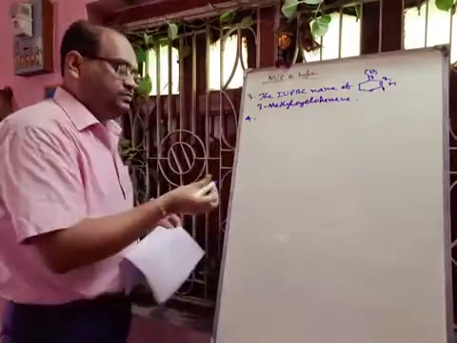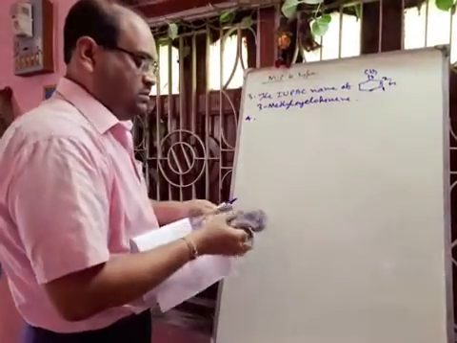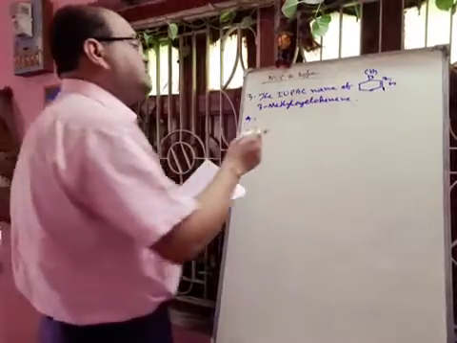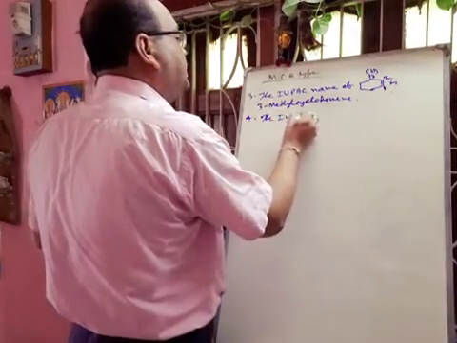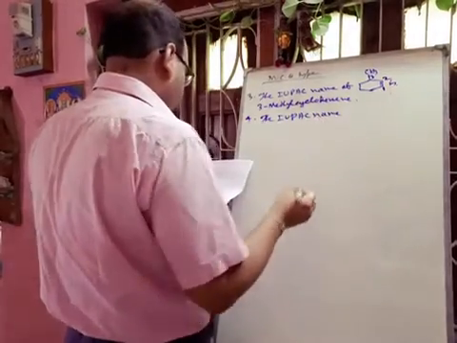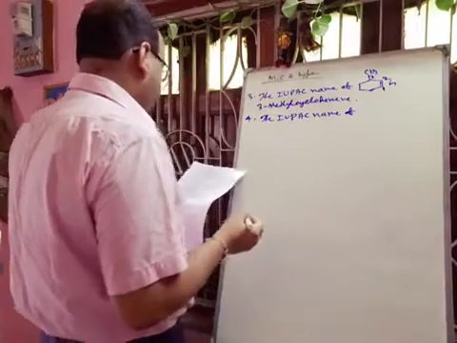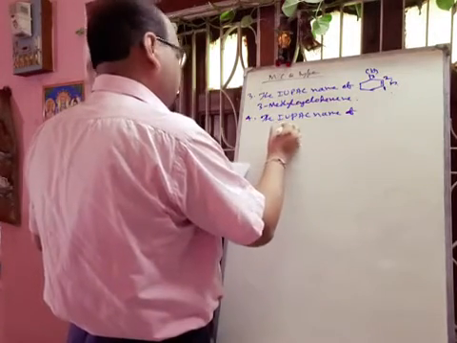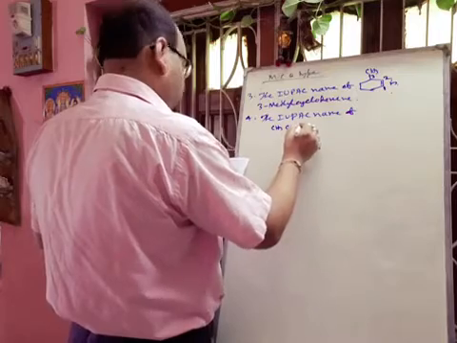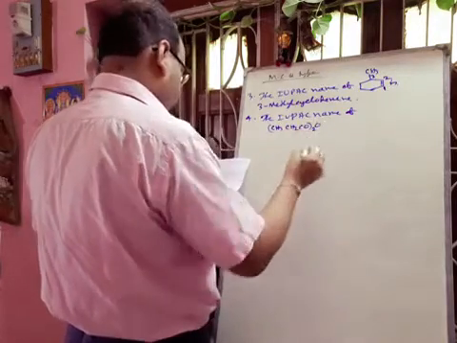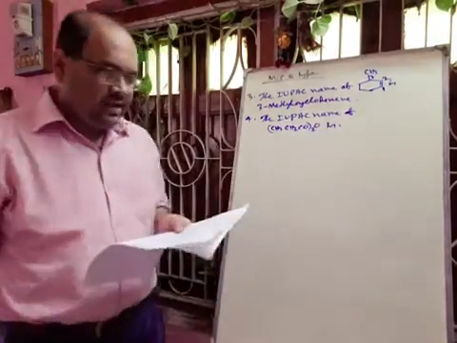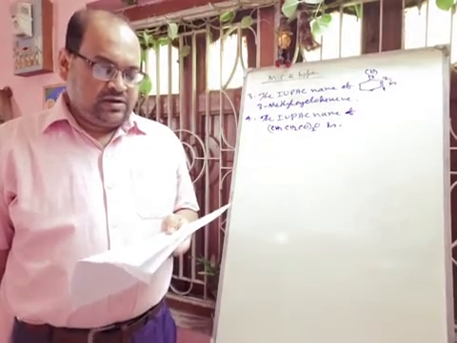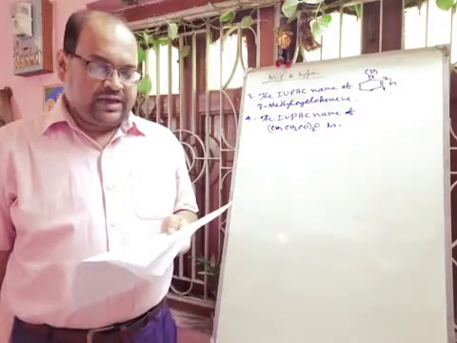Next, question 4. The IUPAC name of CH3 CH2 CO whole twice O is, options are given: propanoic anhydride, dipropanoic anhydride, ethoxypropanoic anhydride, propanoic anhydride.